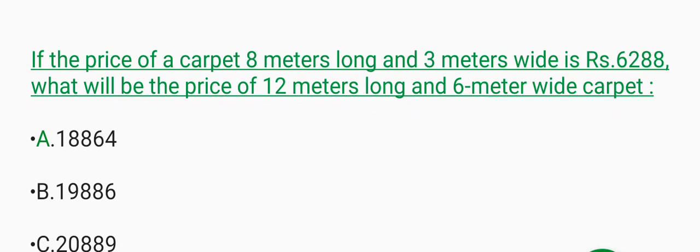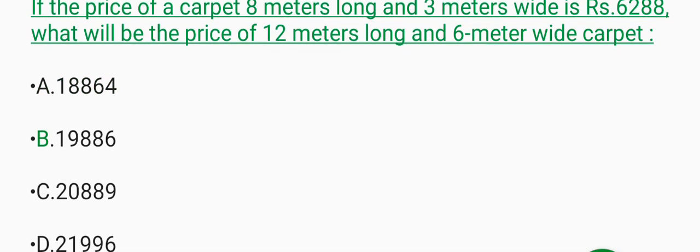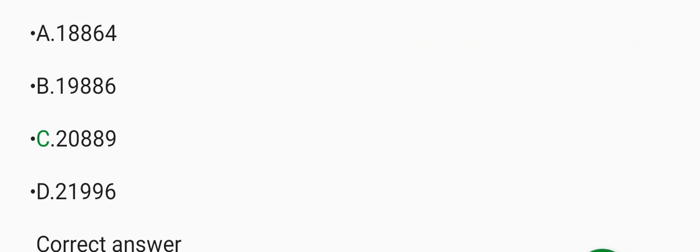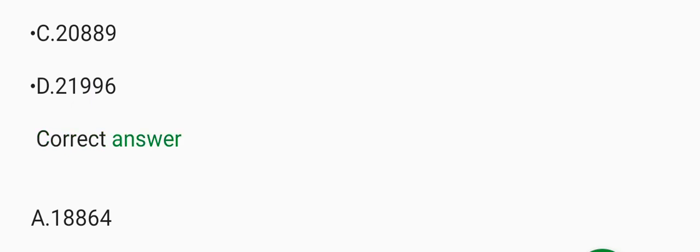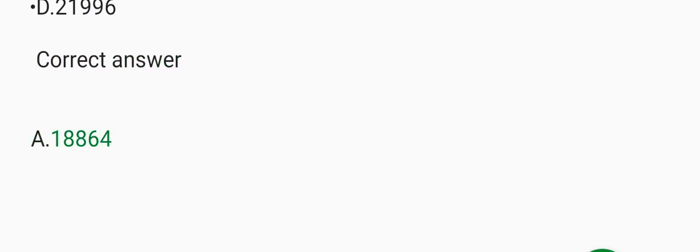A. 18,864, B. 19,886, C. 20,889, D. 21,996. Correct answer: A. 18,864.